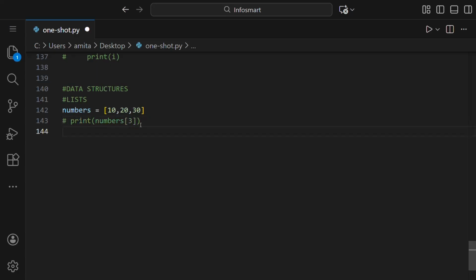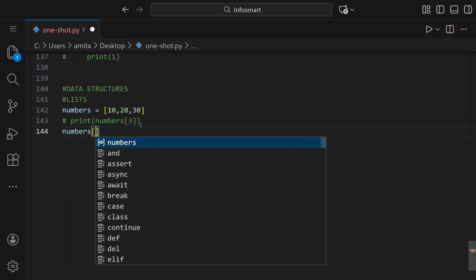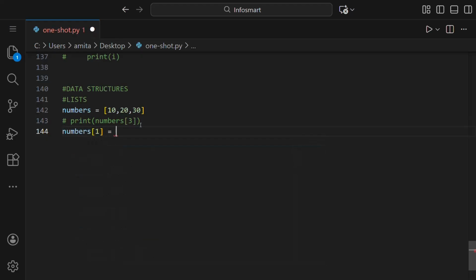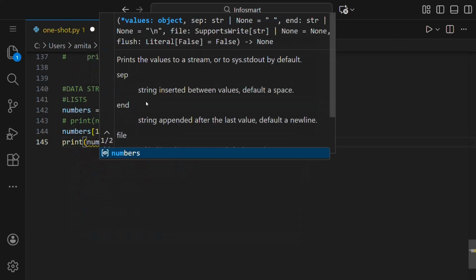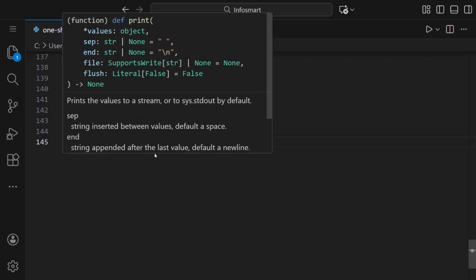I said that lists are mutable. So what does mutable mean? Mutable means that we can change, add, or remove items. If we write the name of the list and then in square brackets 1, we are referring to the element with index 1, which is 20 in this list. Now if we want to change this to 50, and we'll also print the list. For printing the list, we just have to write the name of the list inside print and parentheses.